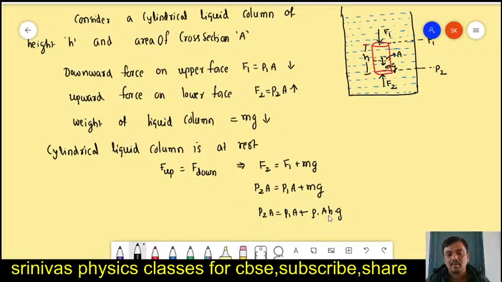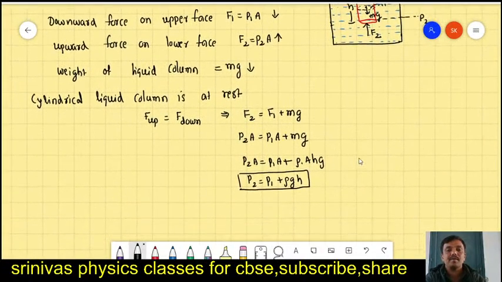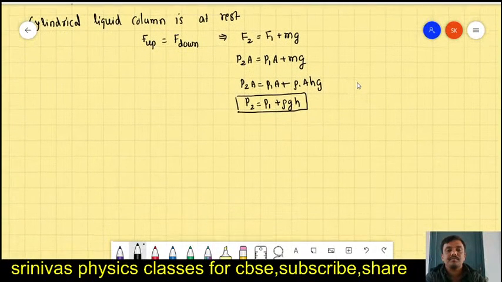Then area is common and cancels. What will you get? P2 is equal to P1 plus rho gh. This is the formula to find the pressure condition we are getting from this equation. Okay, right. Next, let us continue. From the diagram, we got this formula. I will explain clearly, don't worry. I'm going to continue now.